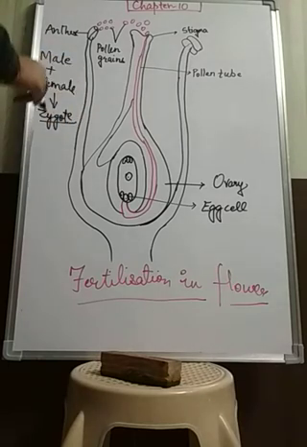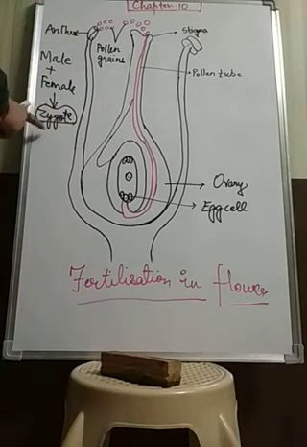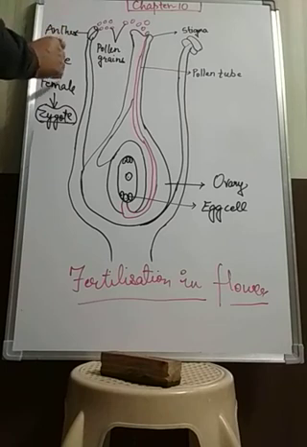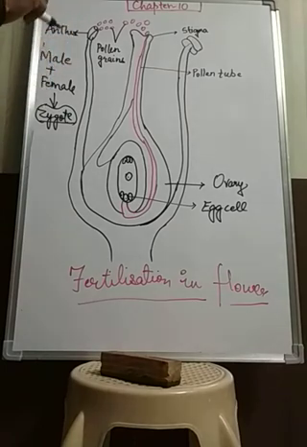And for development, division will take place in the zygote, and a new individual will be formed. This zygote divides further and gives rise to a new individual. Now this process, this fusion of male and female gamete or cell, is known as fertilization. So we will learn how this fertilization takes place in the plants.